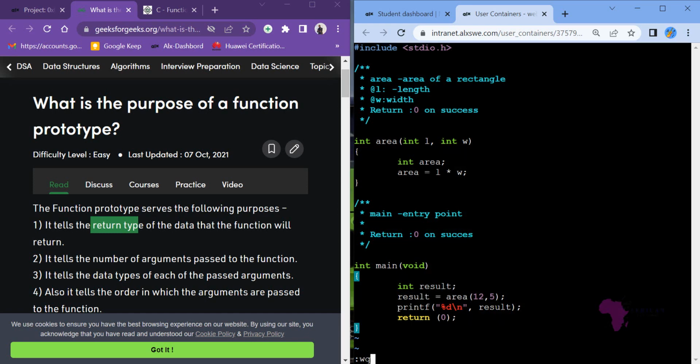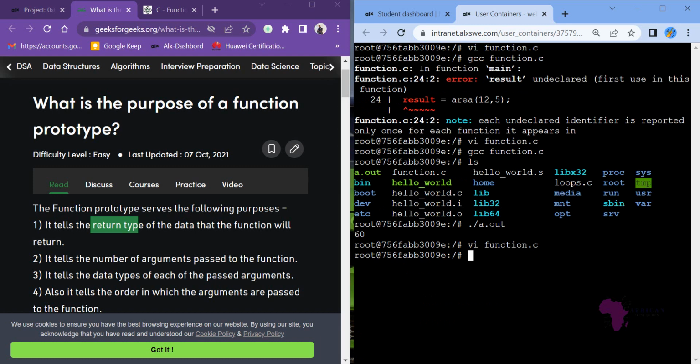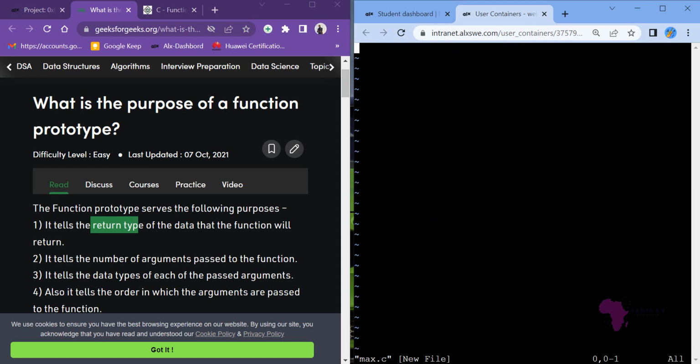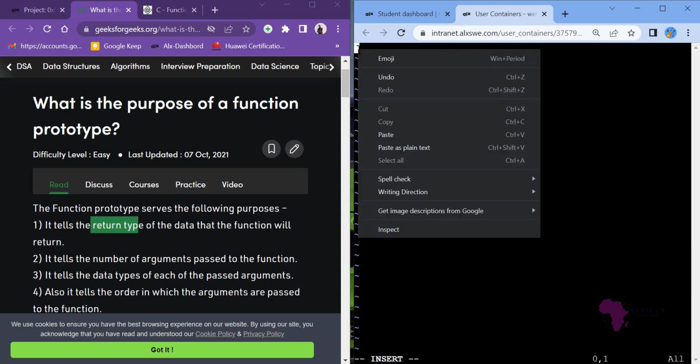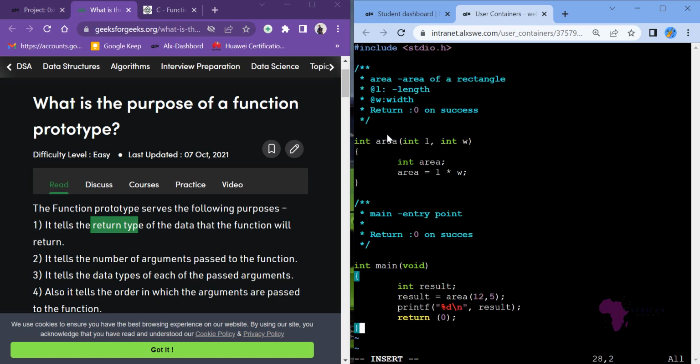I want to create another function called, let's say, maximum value, max value, max.c. I want to identify a maximum value in a pair of numbers. So I will just paste the code here so that I will edit.